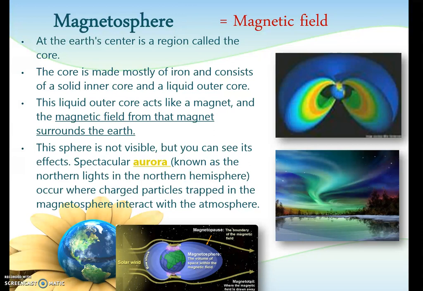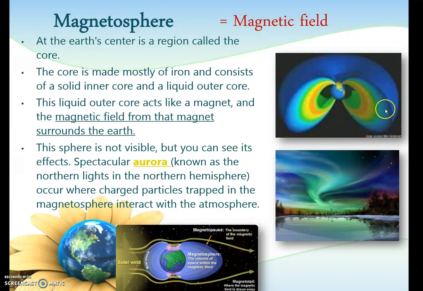Last but not least is the magnetosphere, and this is frequently the least thought of sphere because it's very difficult to see. Again, magnetosphere has to do with the magnetic field, so the first part of it, magnet, tells us what this sphere is all about. So at the Earth's center is a region called the core. The middle of the core is solid metal, but the outer core is liquid metal. So the liquid metal outer core of the Earth acts as a magnet and creates this magnetic field that we can see in these pictures that surrounds the Earth.